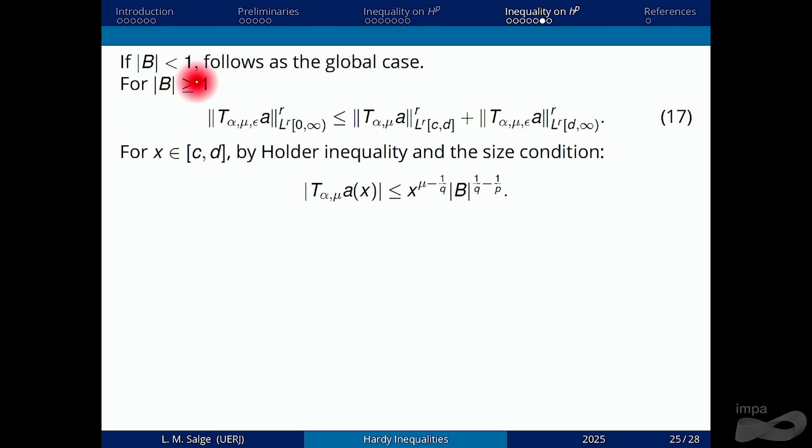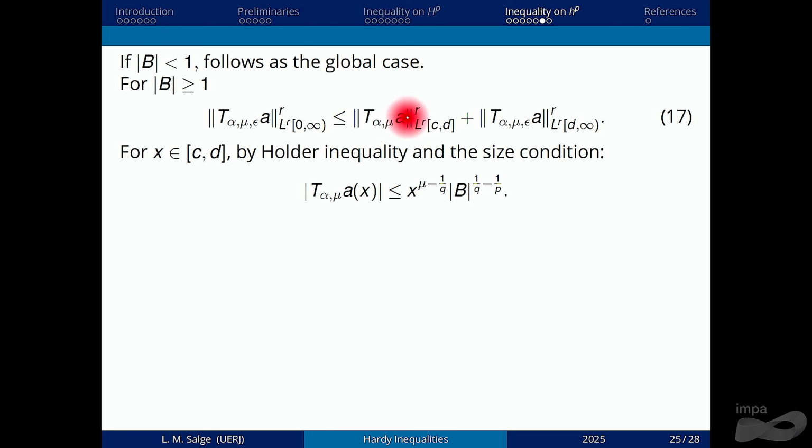So for the atoms that don't have moment, we divided the norm LR in two parts. First, the part from C to D, and then D to infinity. From D to infinity, we can use the T alpha minus epsilon with the new weight. So here we have convergence in the uniform bounds. And this guy here is the previous operator defined in the beginning, the original one. So here it works okay.